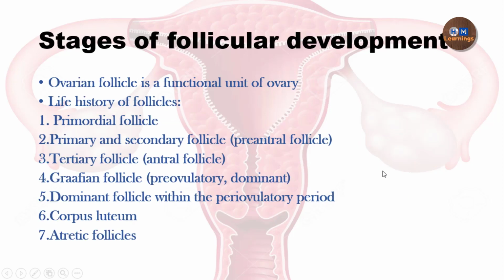So we will talk about the stages of follicular development. The ovarian follicle is the functional unit of the ovary. Why do we say that? The ovary has two important functions: the endocrine function, and the formation of the gamete, that is the ovum. Both these functions happen because of the ovarian follicle. The follicle helps in the formation of the ovum, and the follicular cells help to secrete the ovarian steroids. That is why we call the ovarian follicle the functional unit of the ovary.